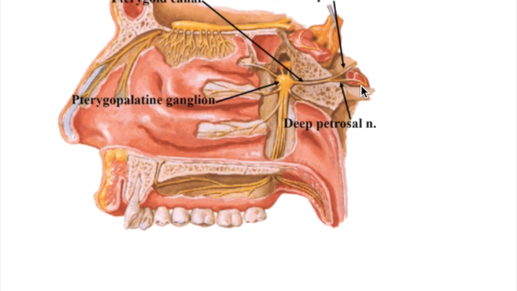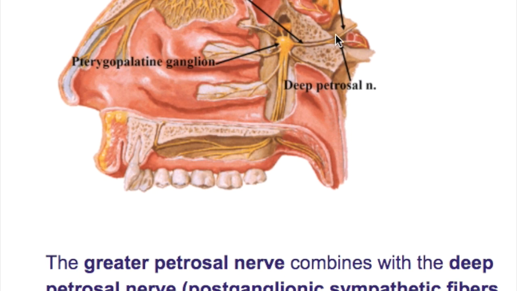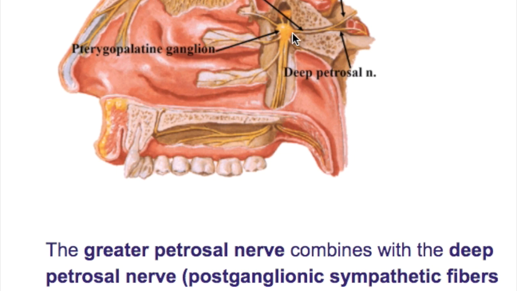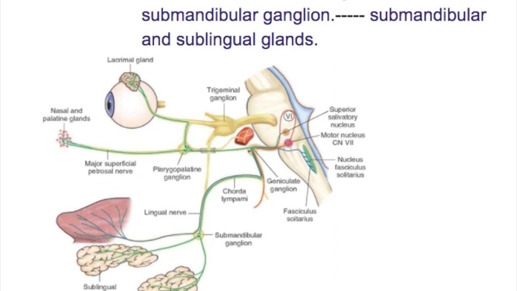So what is the deep petrosal nerve? This is a postganglionic sympathetic fiber from the superior cervical ganglion, whereas the greater petrosal nerve carries preganglionic parasympathetic fibers to the lacrimal gland. Both of them unite to form the nerve of the pterygoid canal. The other parasympathetic nerve is the chorda tympani, which also carries the taste fibers from the tongue. The chorda tympani arises in the facial canal, relays in the submandibular ganglion, and then supplies the submandibular and the sublingual salivary glands.